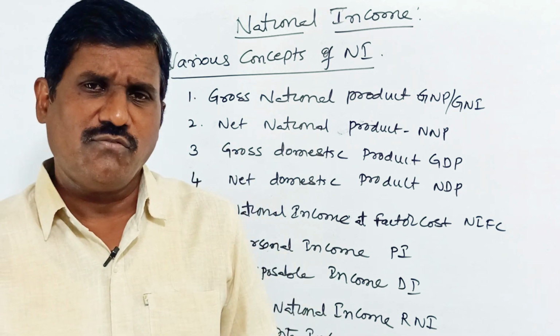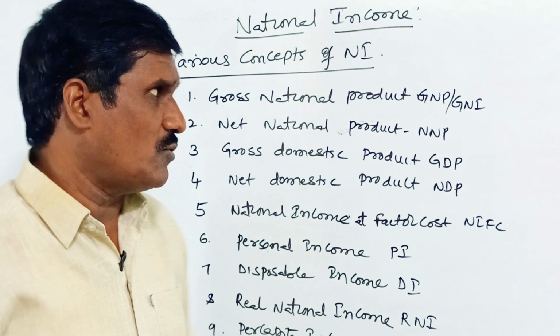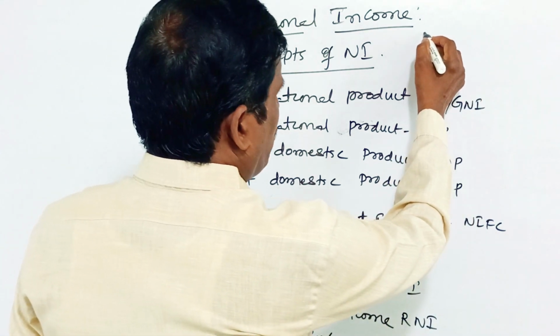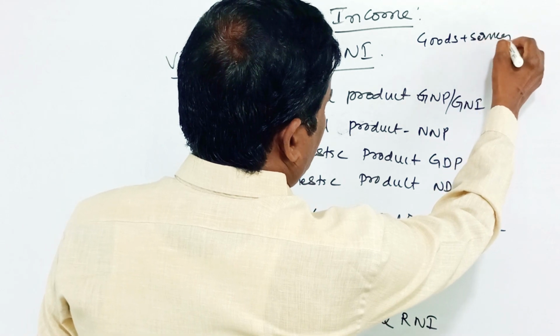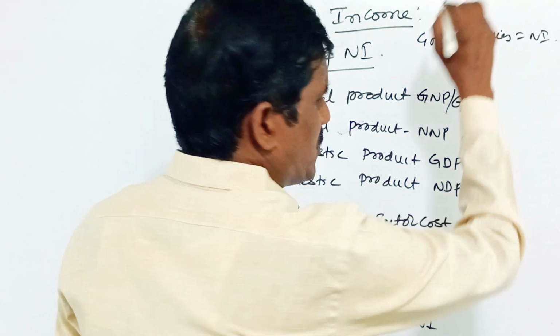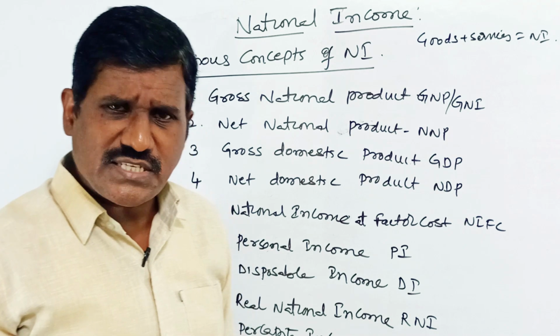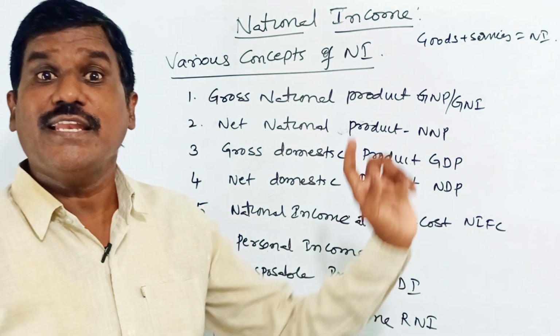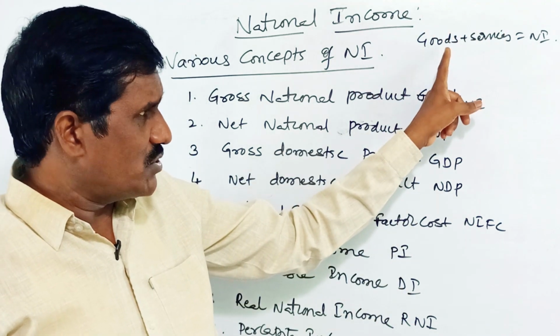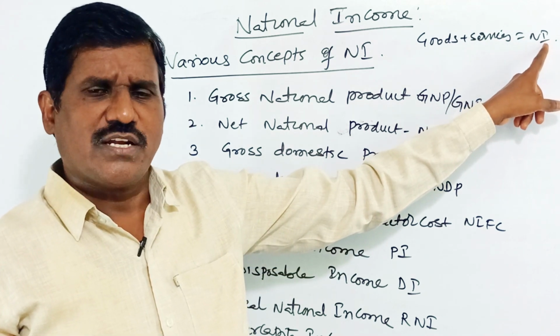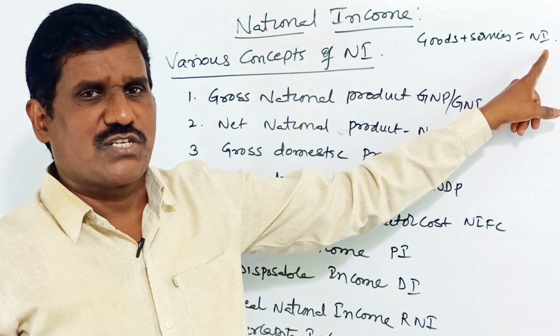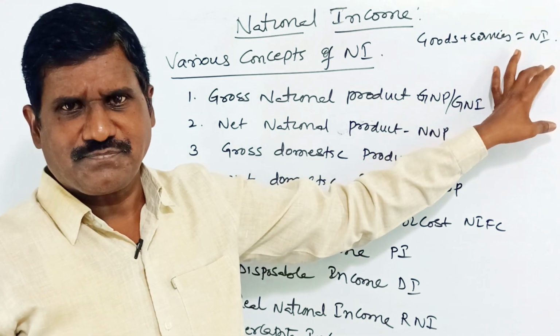Goods value plus services value, we get the national income, and we have to take the final goods value and services value to calculate it.